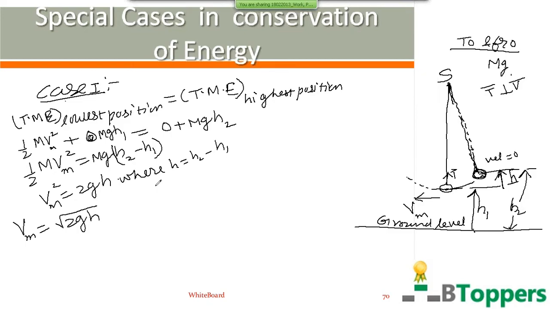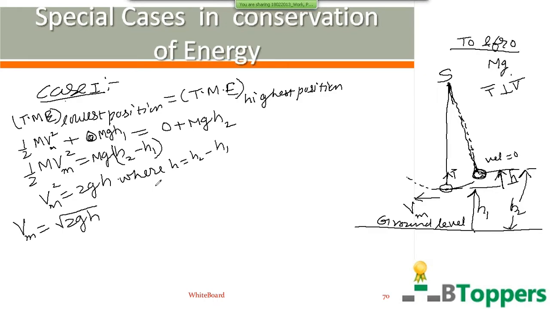The difference between the gravitational potential of the body at the highest position and the gravitational potential of the body at the lowest position will be the same irrespective of the reference level you choose for measurement of potential energy. That means you may choose ground level as reference in some of the examples. In some of the examples, for convenience, we may choose the lowest position of the body during the motion as a reference position. In both cases, the difference in the potential energy of the body between the initial and final position will be the same.